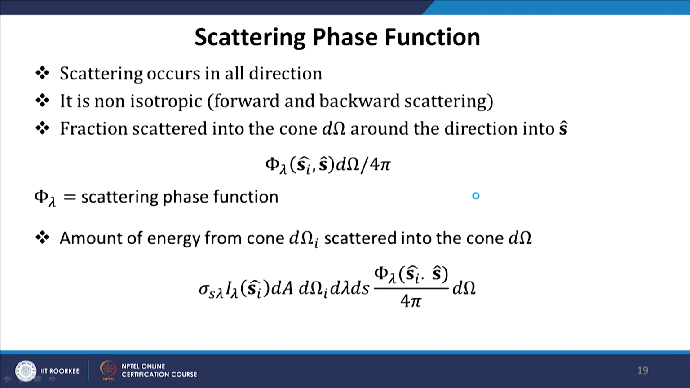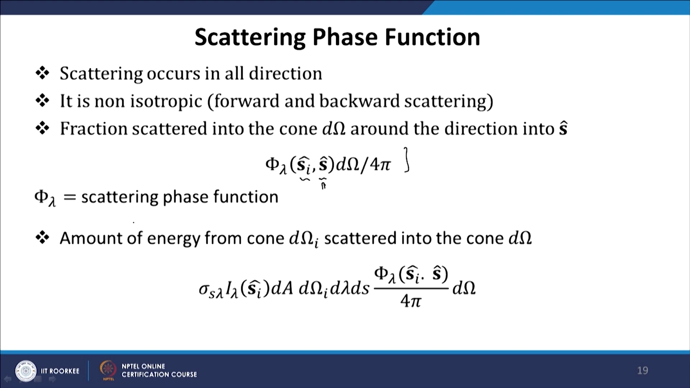Now, as I said, scattering occurs in all directions. If it is uniformly scattered, it is called isotropic scattering, otherwise it is called anisotropic scattering. We define the behavior of scattering using a function called the scattering function or scattering phase function, phi lambda. Phi lambda depends on two directions: the direction the radiation is coming from, S I, and the direction the radiation is going, S. If it is independent of S, then it is isotropic.